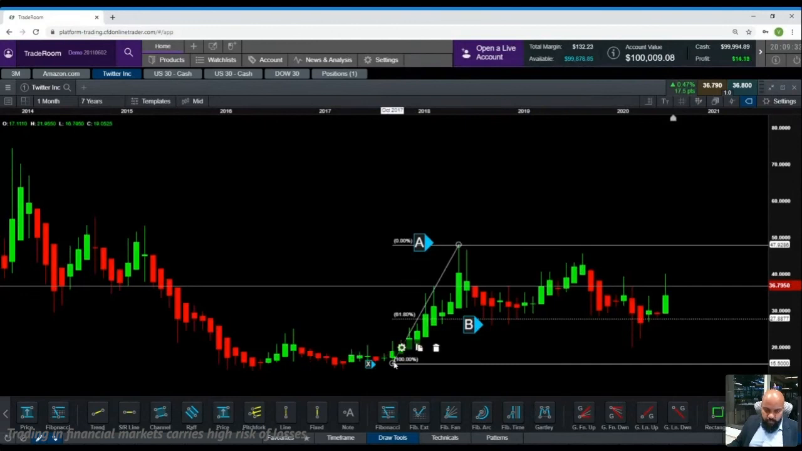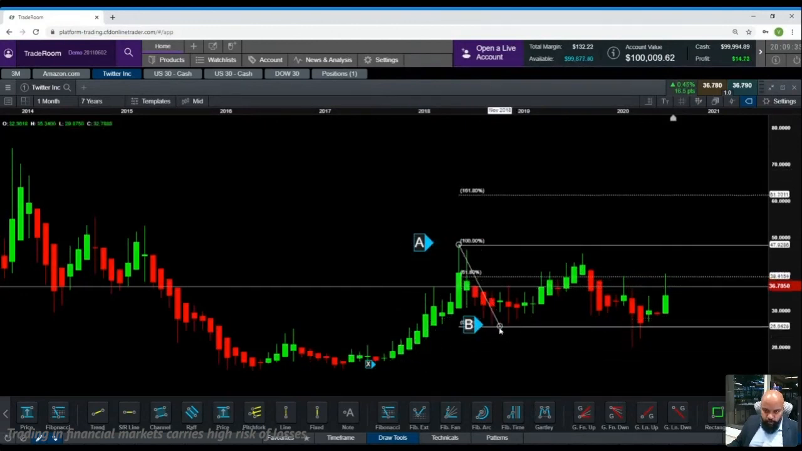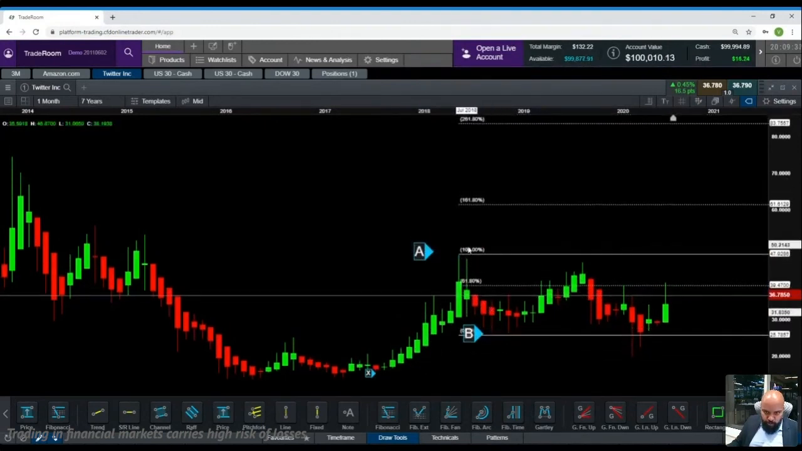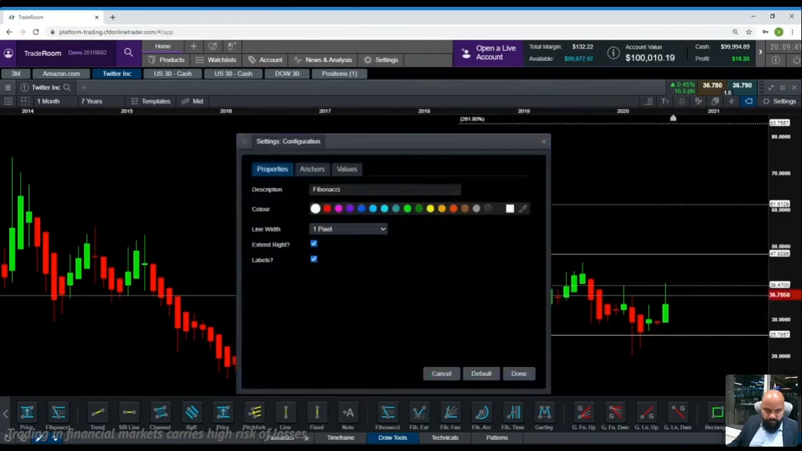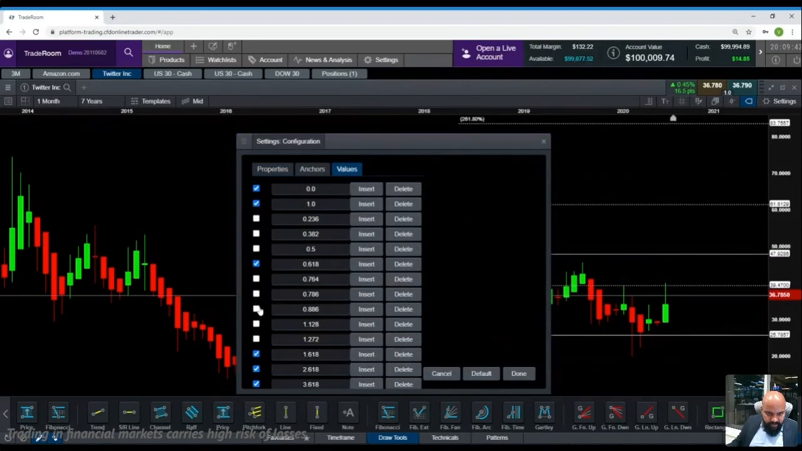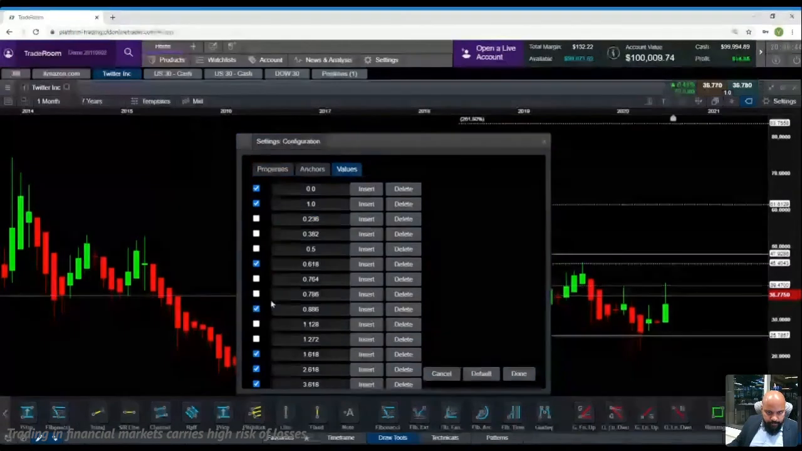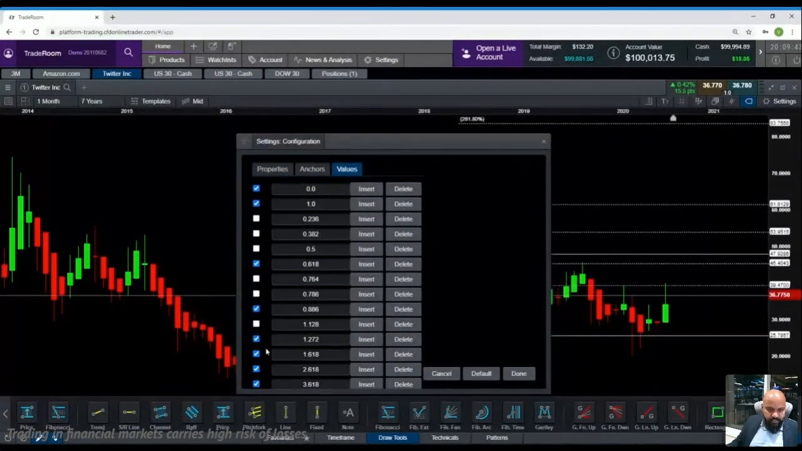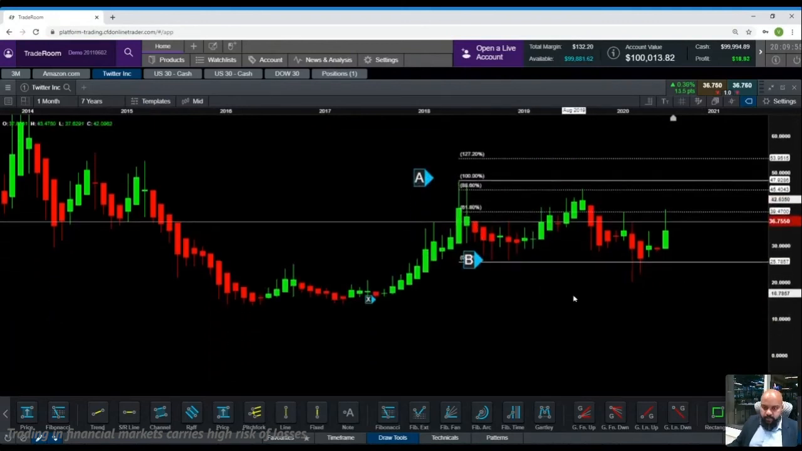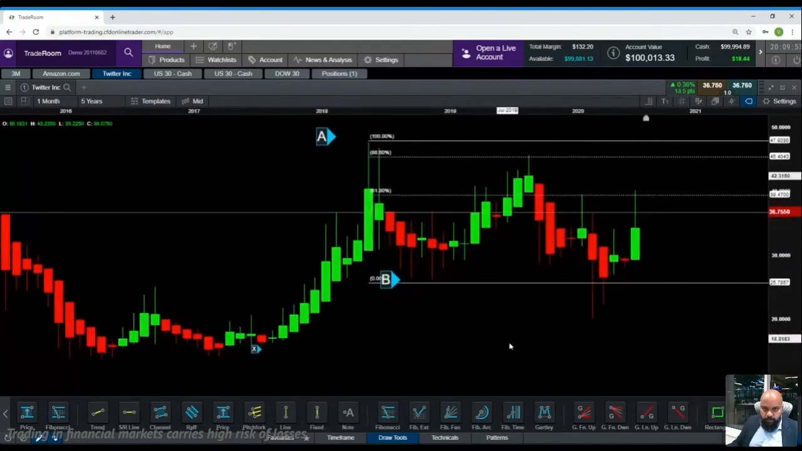You measure your A to B. You measure this drop A to B, and let me put in the figures. We need 88.6. We need 127 in this. We do not require 161.8, so I'm just going to remove all that. Default, okay, done. So I hope you all can see this. I'm just going to zoom in.